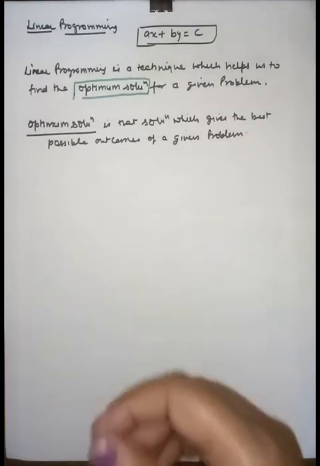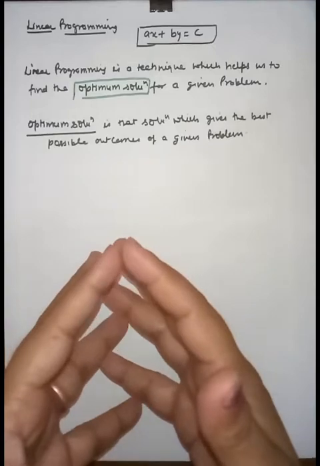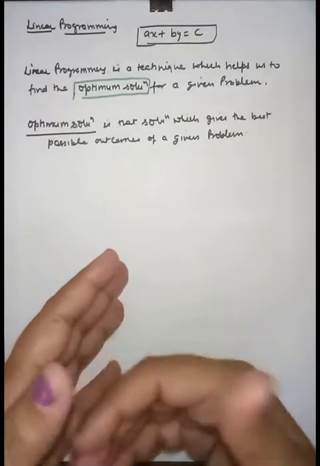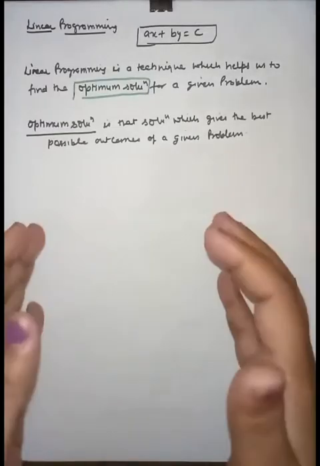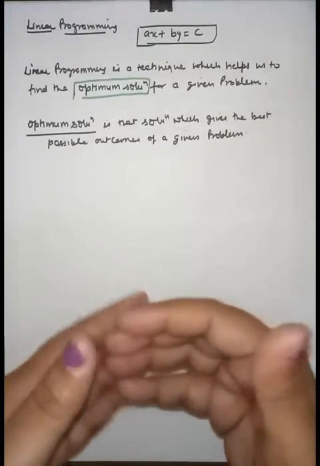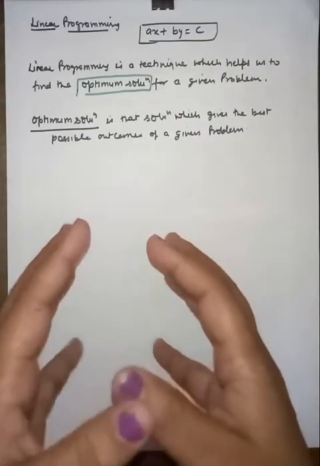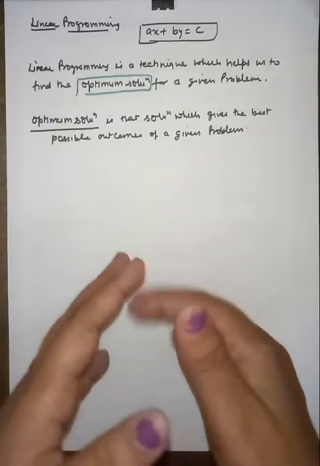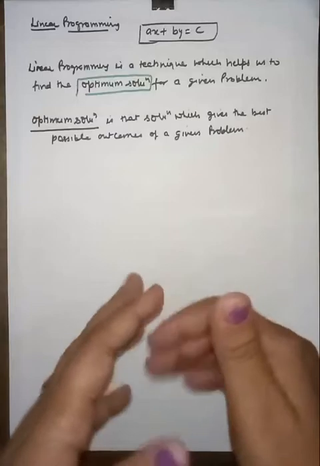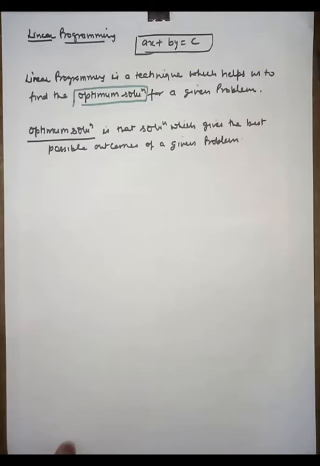So friends, basically the linear programming technique is a mathematical model for efficient and effective utilization of limited resources to achieve organization objectives, like maximizing profits or minimizing cost, right friends? This mathematical technique is used to obtain an optimum solution in resource allocation problems such as production planning, right friends? So this is the concept of linear programming.